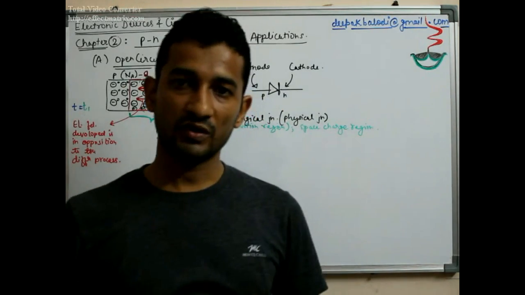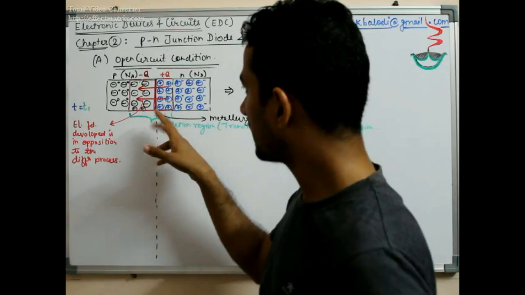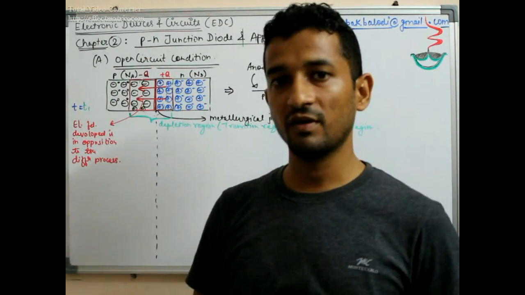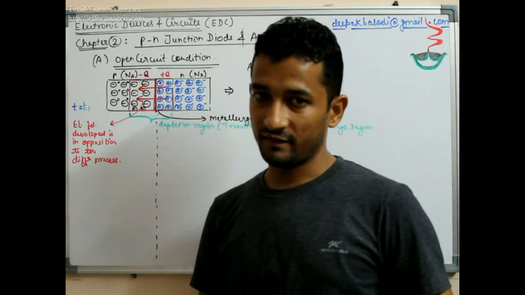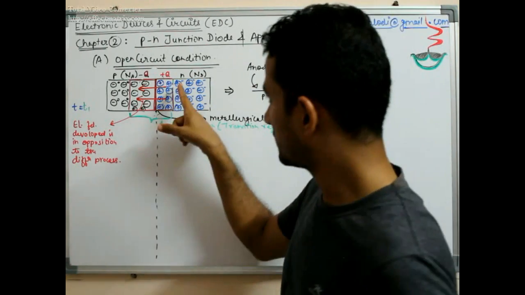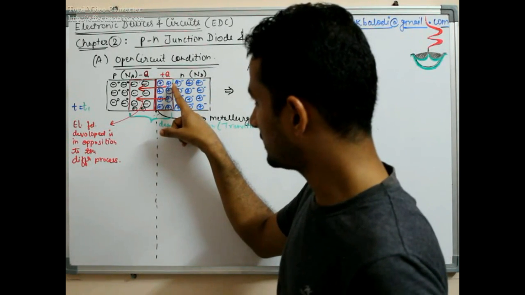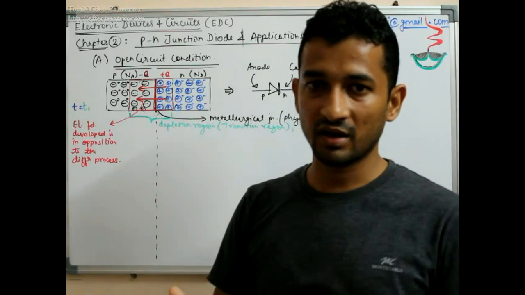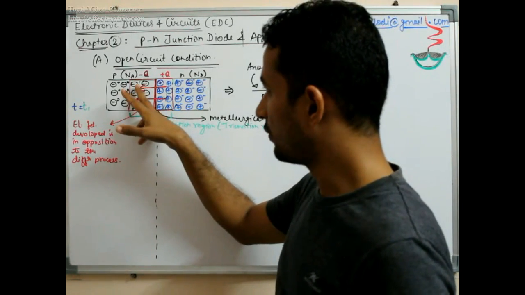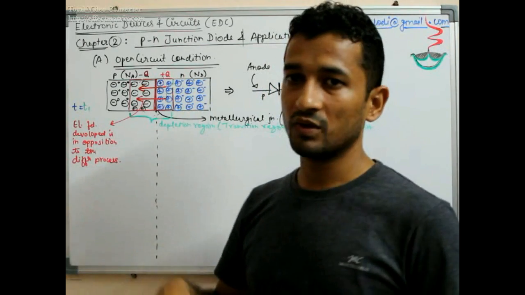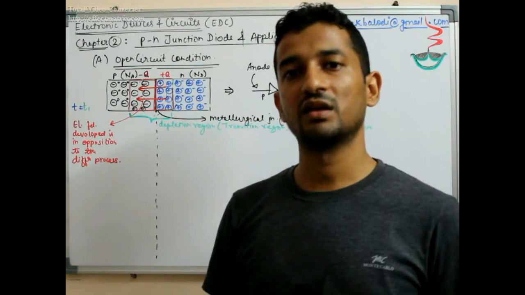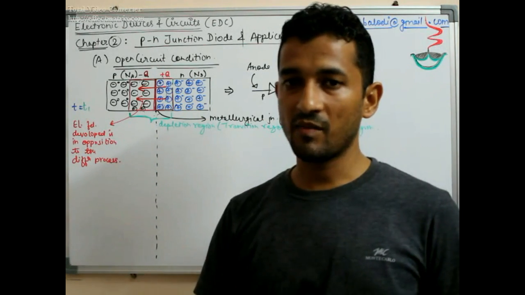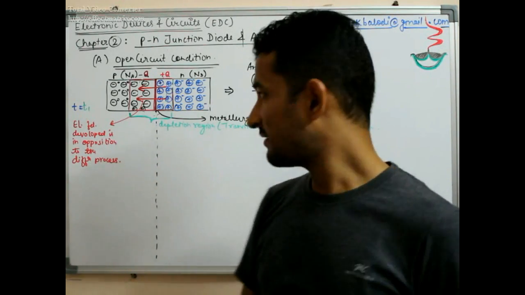So this whole process, again please mind it, the electric field developed within the depletion region will be in opposition to the diffusion process. The diffusion process is that free electrons from the n side are diffusing towards the p side, and they are recombining, they are losing their existence. Similarly, the holes from the p side are going towards the n side, crossing the metallurgical junction, and they are diffusing, and they are finding one electron, they are recombining, and they are again losing their life.